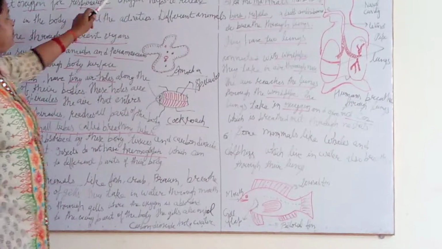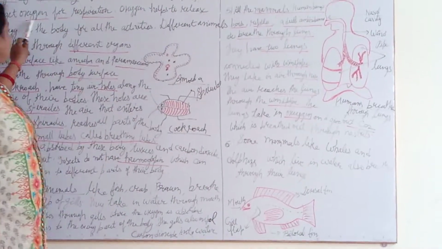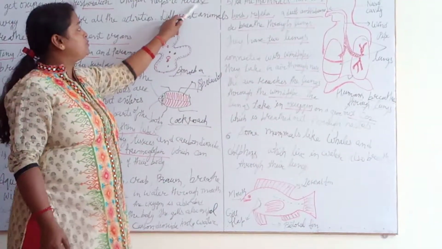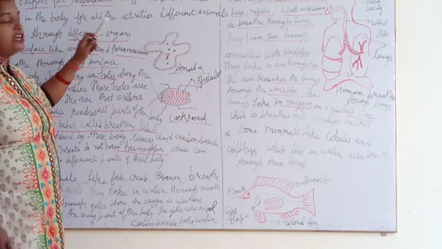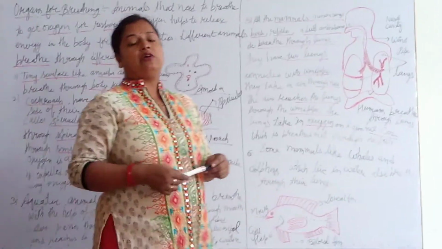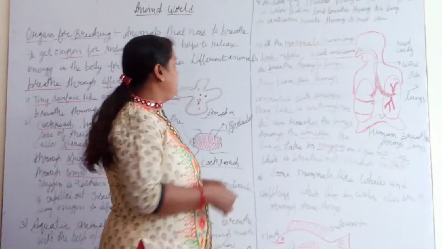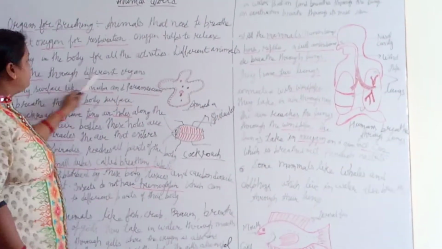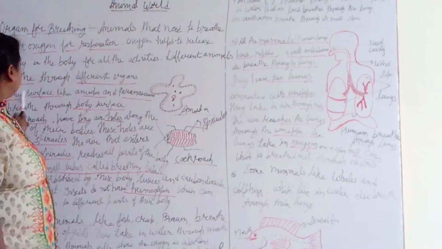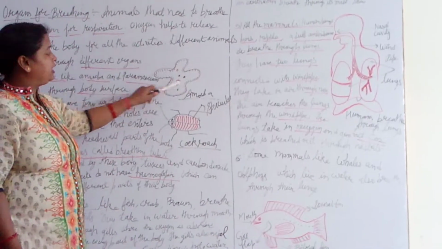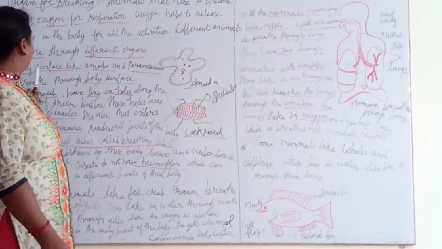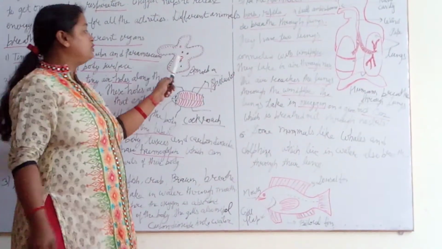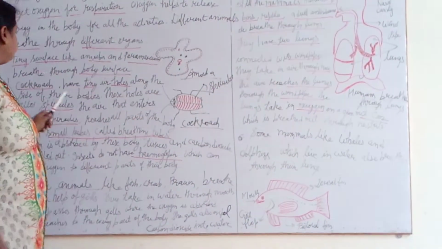Organs for breathing. Animals need to breathe to get oxygen for respiration. Oxygen helps to release energy for all activities. That's why all living organisms need oxygen gas. Clear? Different animals breathe through different organs. First, the amoeba. In the amoeba diagram you see it is irregular in shape, and tiny organisms like amoeba and paramecium breathe through the body surface.